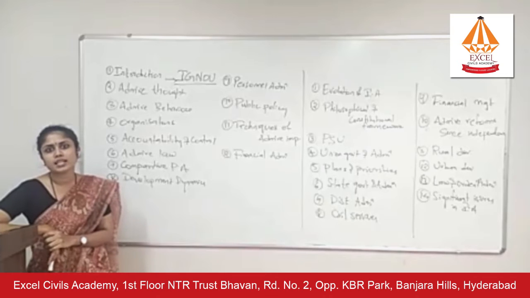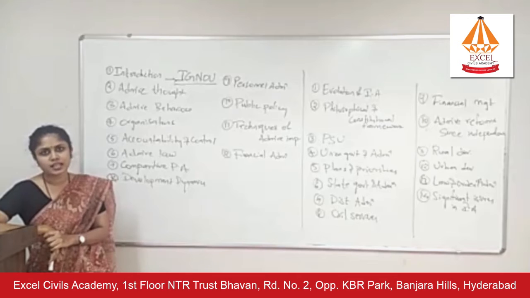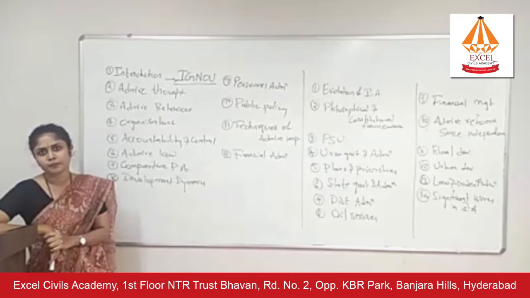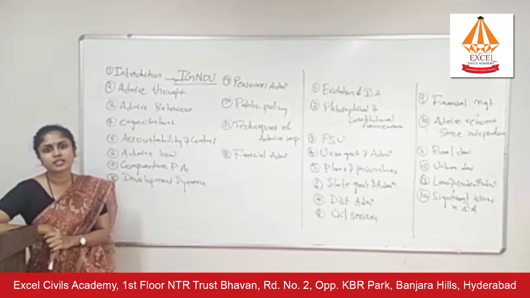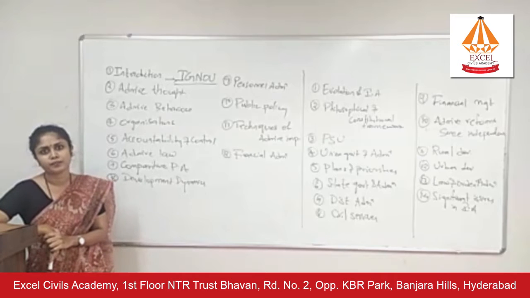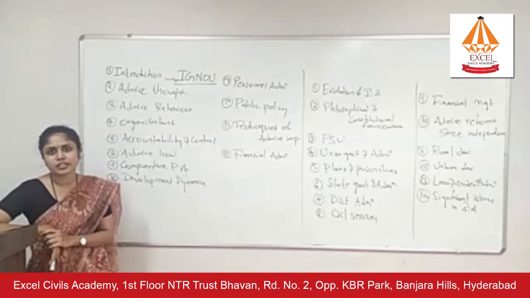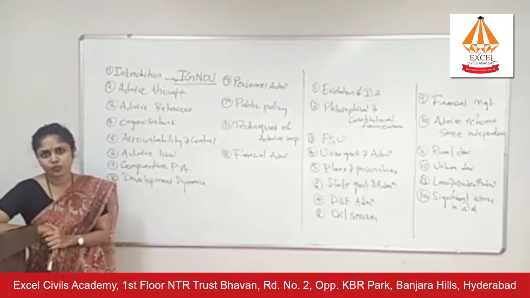You will not score as high in your general studies papers as in your optional papers, right? In general studies, the maximum that you would score is 100 or 110. This is the average marks that students get, those of you who clear the examination, right? But in optional subjects, you are given marks liberally. Around 150 to 160 marks is quite possible in both the papers, right? So understand the importance of the optional subject and allocate time accordingly. This is the first suggestion that I would like to give you.